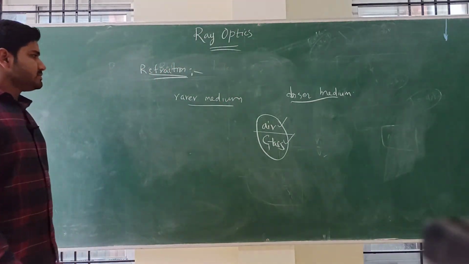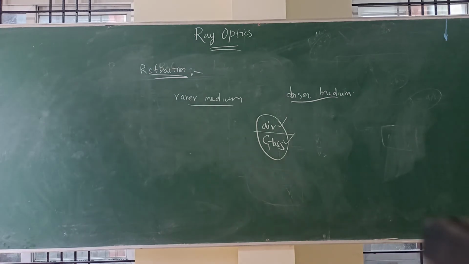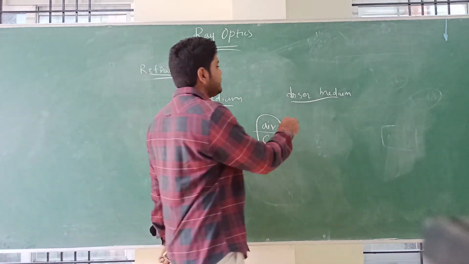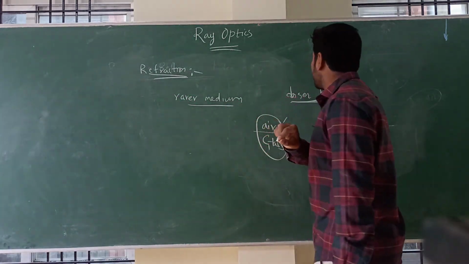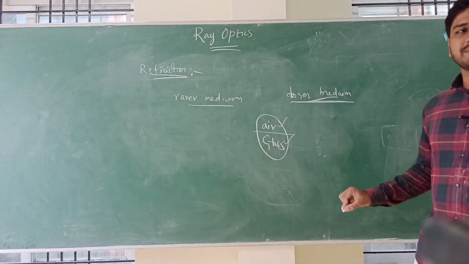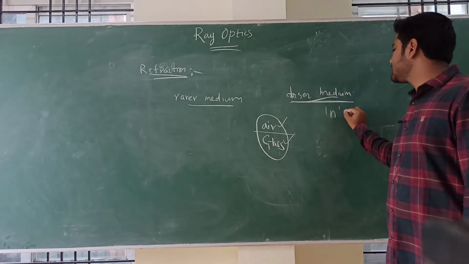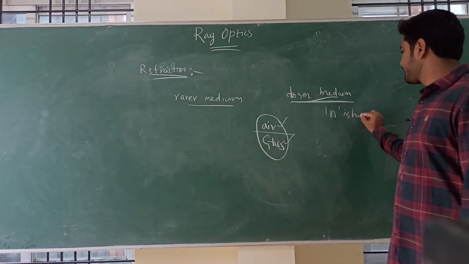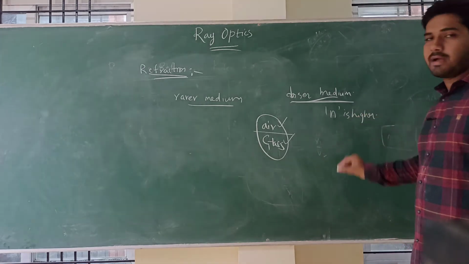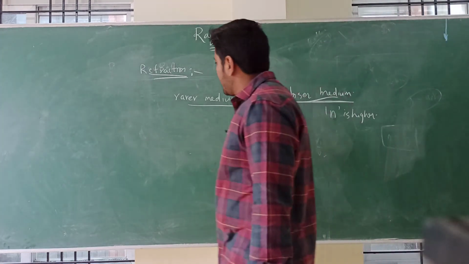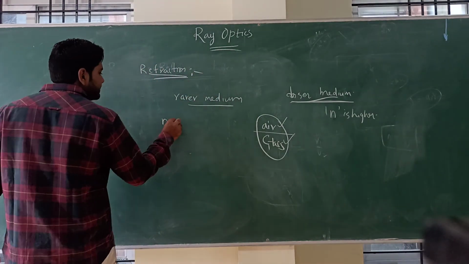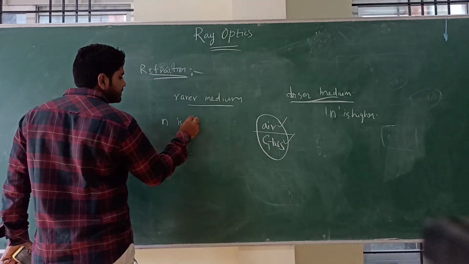Okay, what is that? So denser medium is something which is having higher value of n, and in rarer medium n is small.